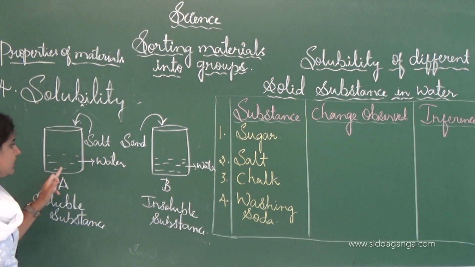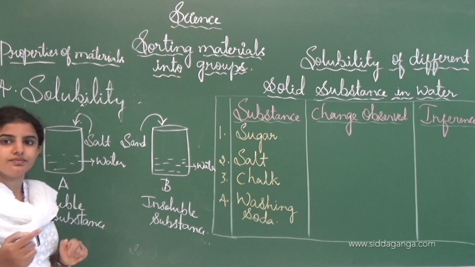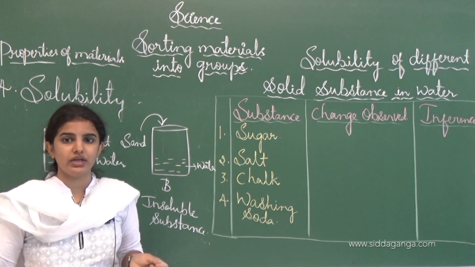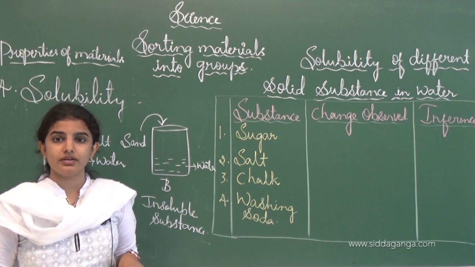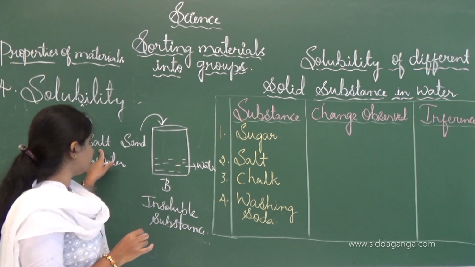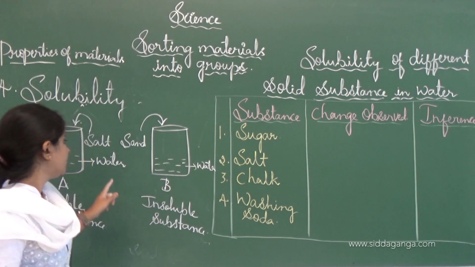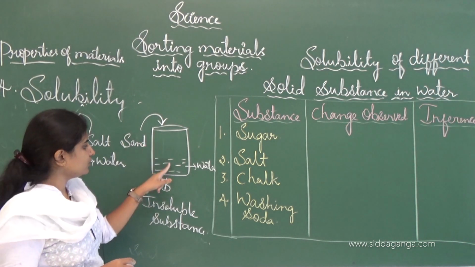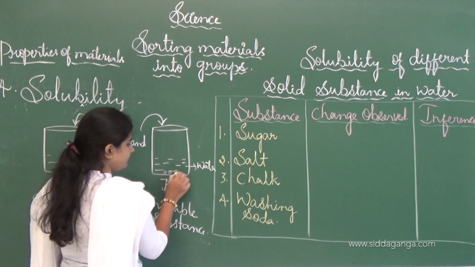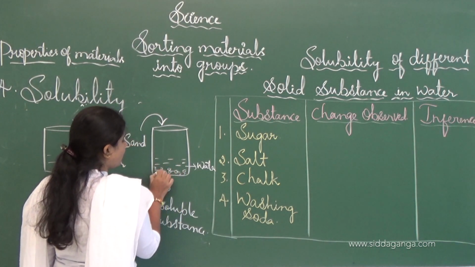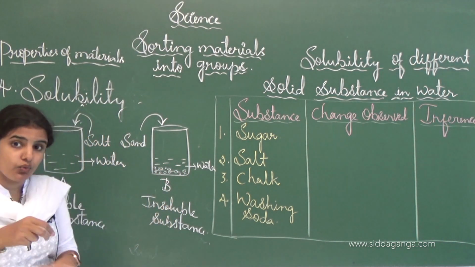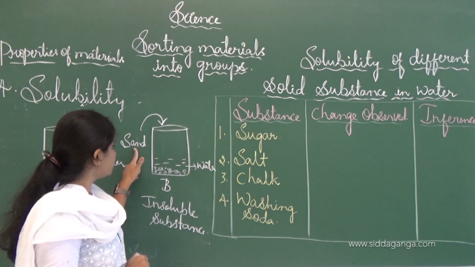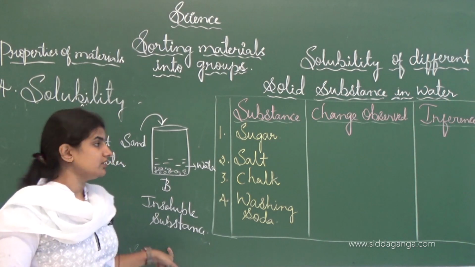See, when we dissolve salt in the water, what will happen? Completely it will dissolve and disappear. Disappear means we cannot clearly see the particles of the salt or the sugar. And the sand which is added to the water will settle at the bottom for a long time. Even if we leave it one whole day, it can't dissolve or disappear in the water. So, here sand is an insoluble substance.